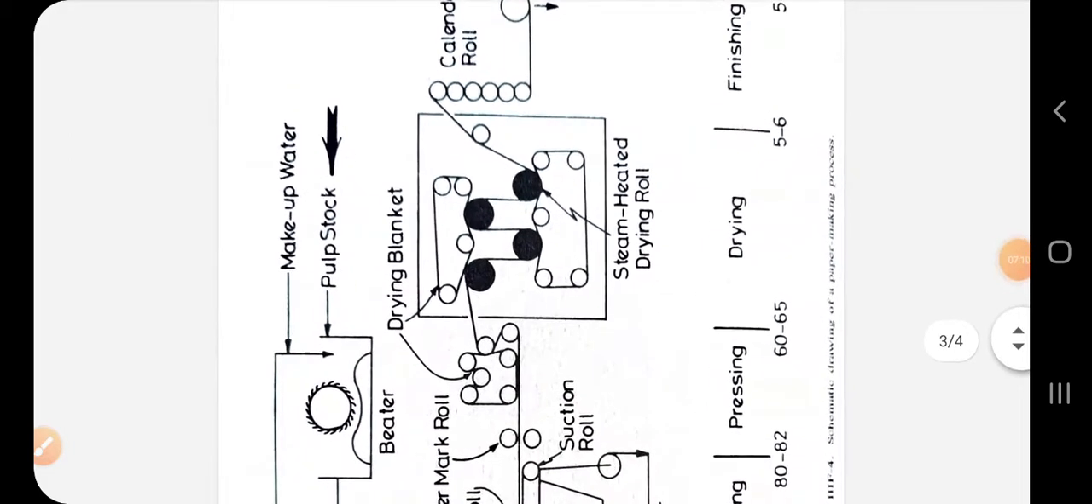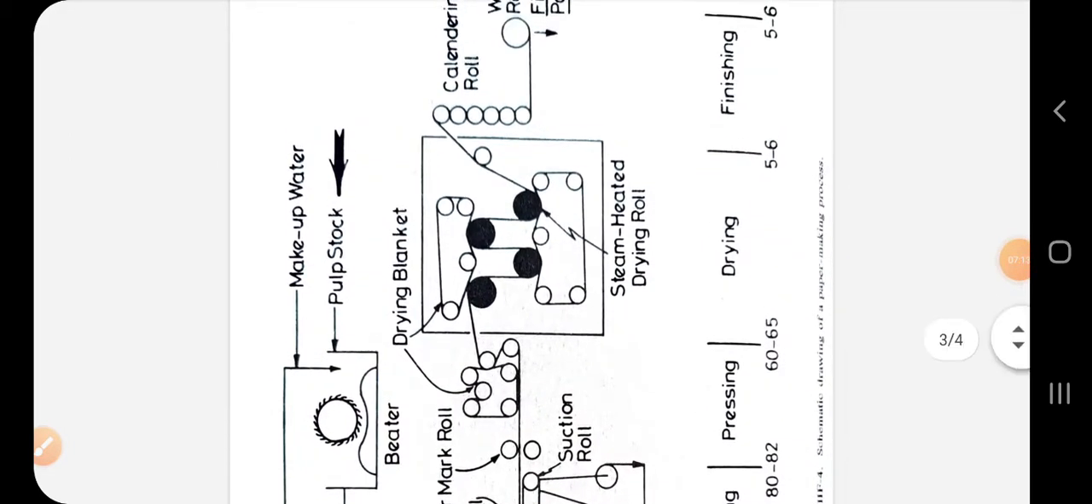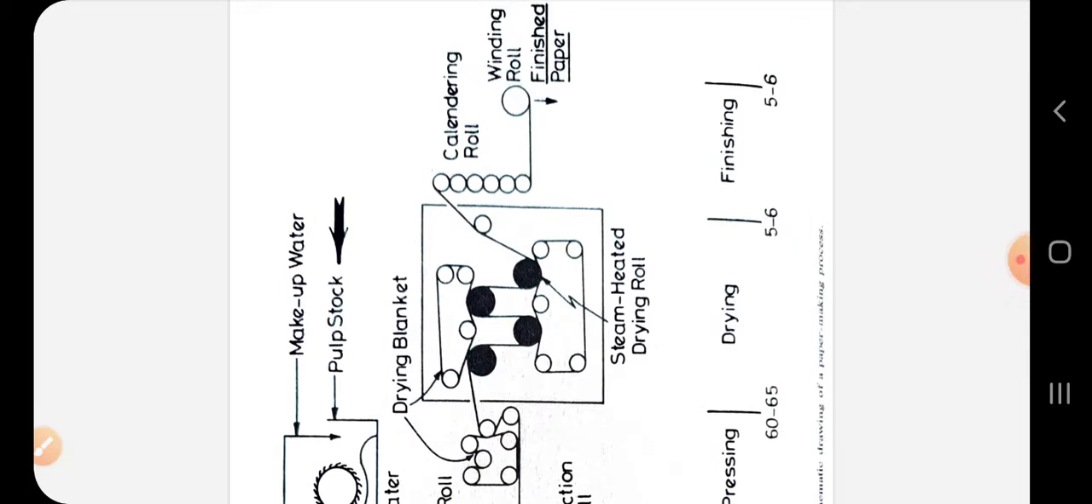After this, the paper also gets a watermark if needed, and then it is sent to the steam heated drying roll. From this press section, it now has enough strength to carry its own weight, and it is passed through a series of steam heated cylinders or rollers. Here heat and moisture are transferred to a felting or canvas belt running on top of the paper. After leaving this steam heated drying roll, it is passed through the final step.